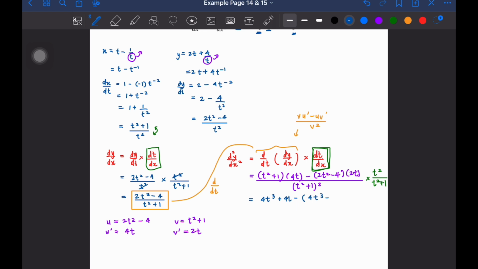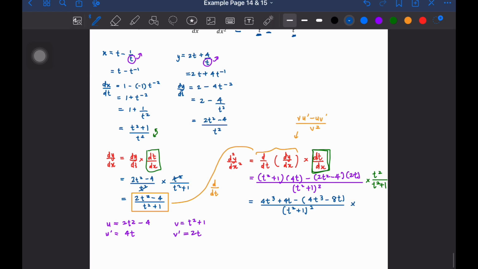And then we have minus 8t. Okay, so over kan dengan t square plus 1 power 2, and then dekat belakang ni Madam biar dulu. So t square over t square plus 1. Okay, settle.